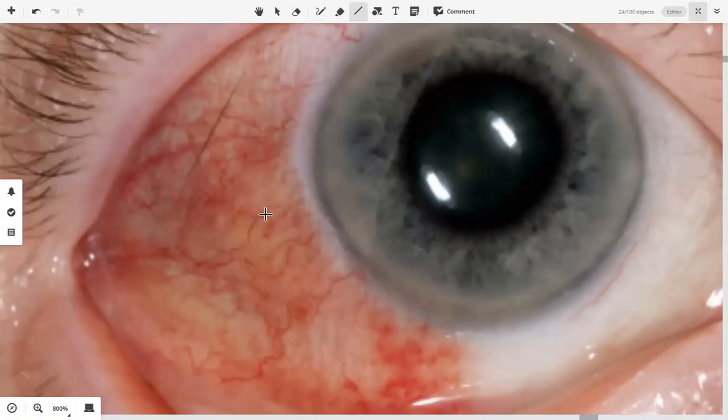So do you think that this redness is due to the dilation, congestion, and increased blood flow in these small, tiny conjunctival vessels, or is it behind these conjunctival vessels? Behind.